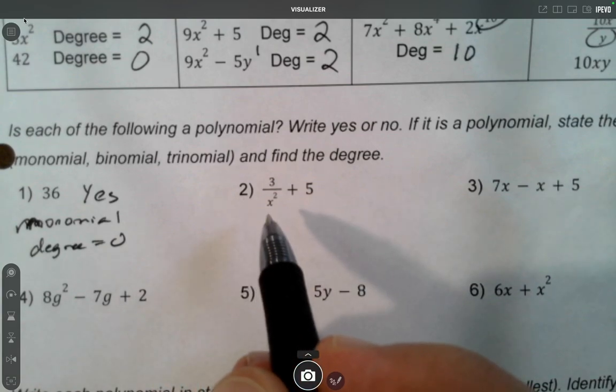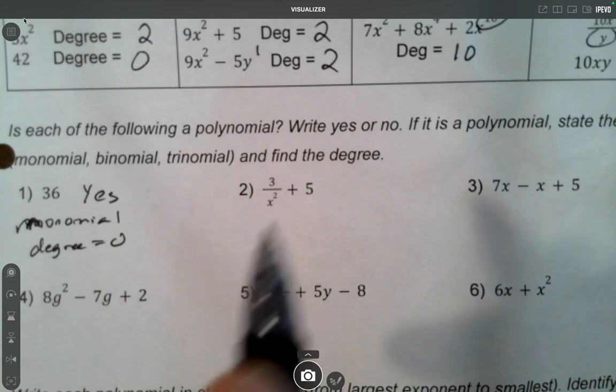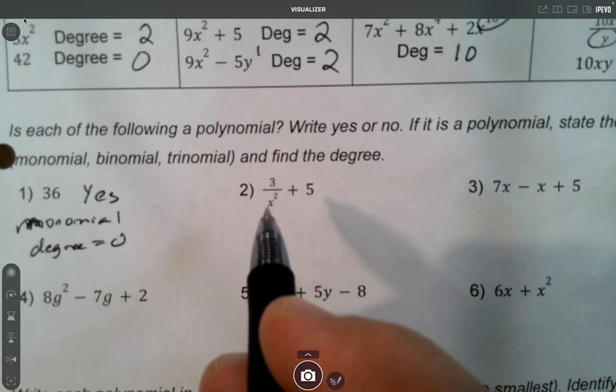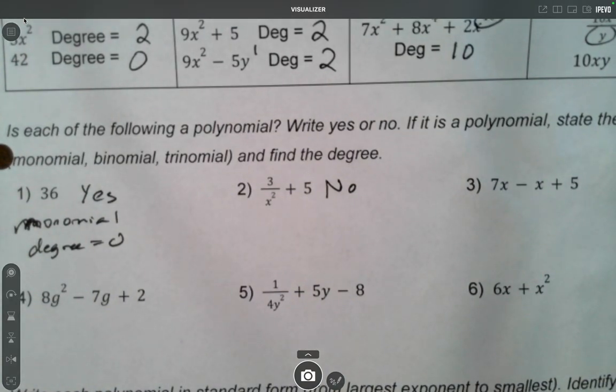Okay, now this one we consider the no-nos. We cannot have a variable in the denominator or in the exponent. There's a variable in the denominator. So this one is not a polynomial, so we don't have to answer any of the other questions because they don't apply.